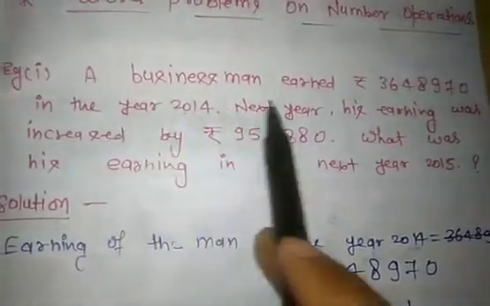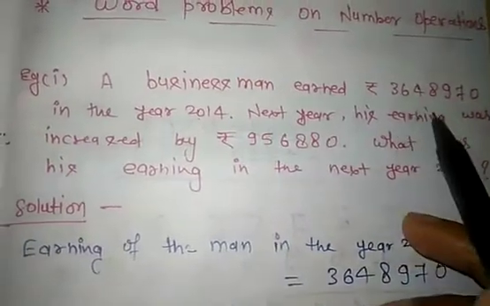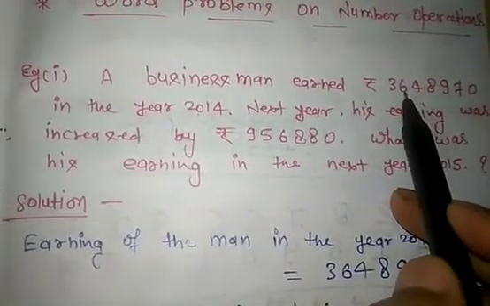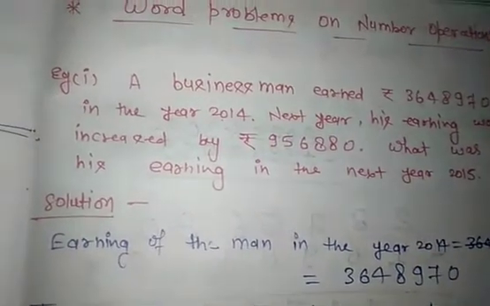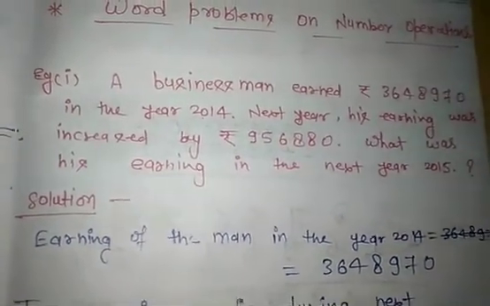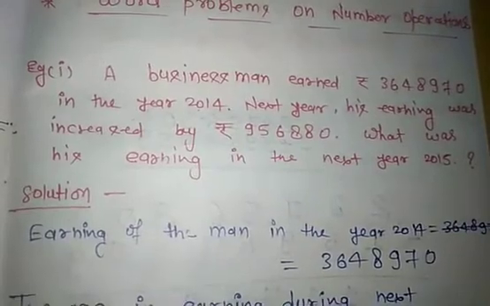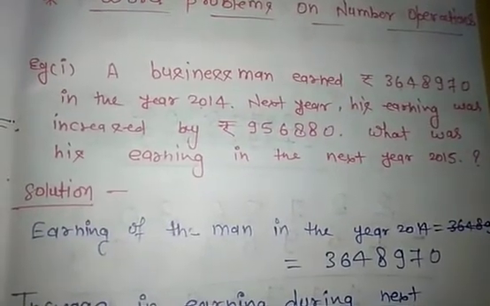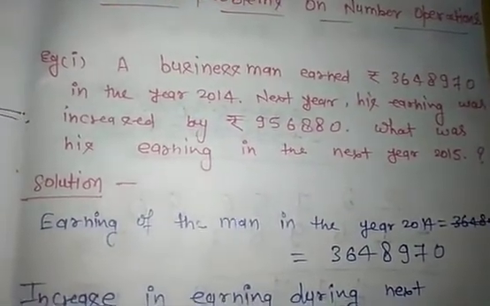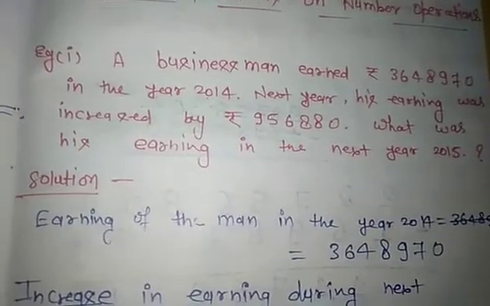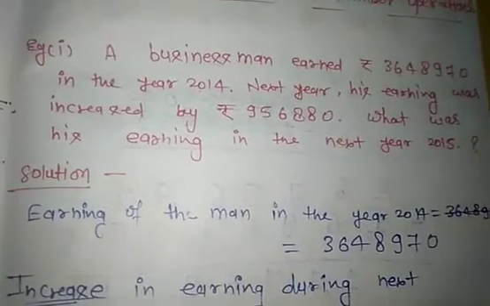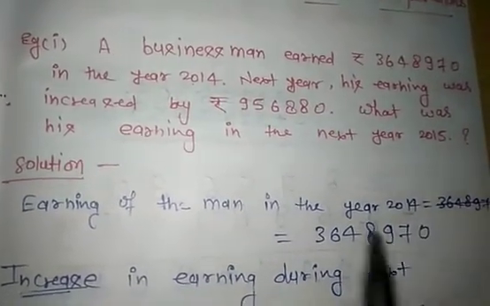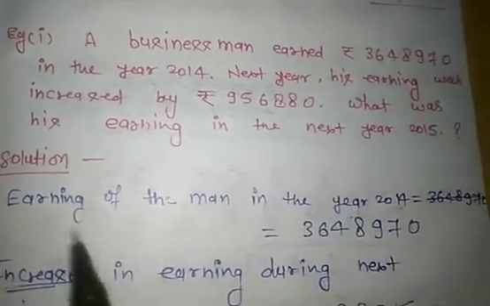First, a businessman earned 36 lakh 48,970 rupees in the year 2014. Next year his earning was increased by 9,56,880 rupees. What was his earning in the next year, 2015? So first write the information given in the question.